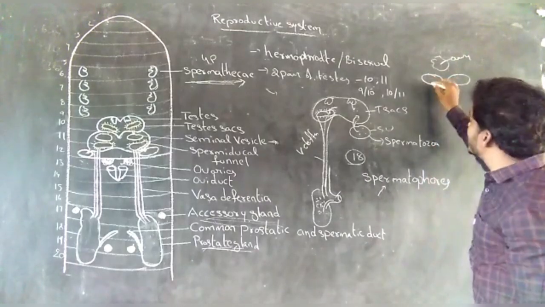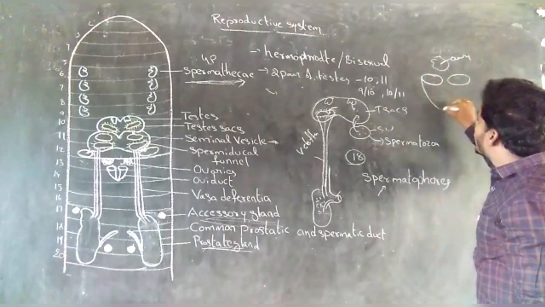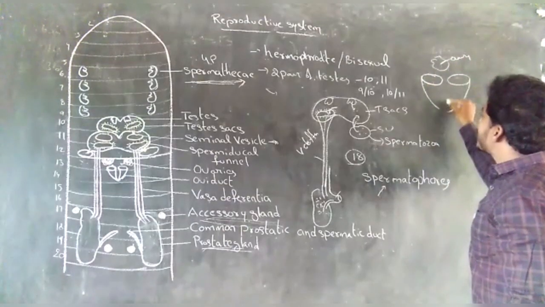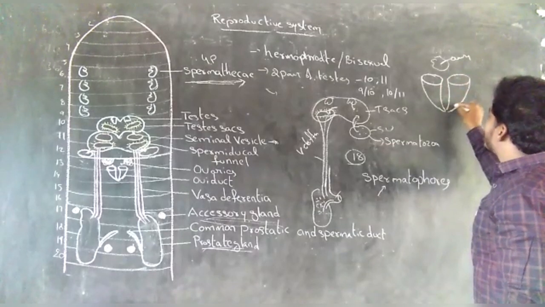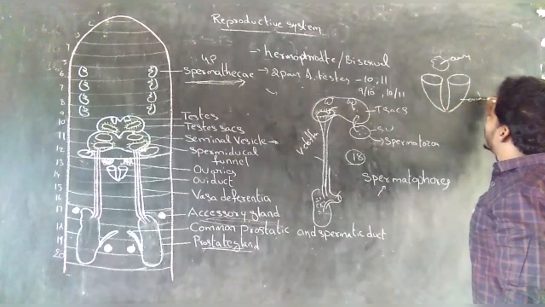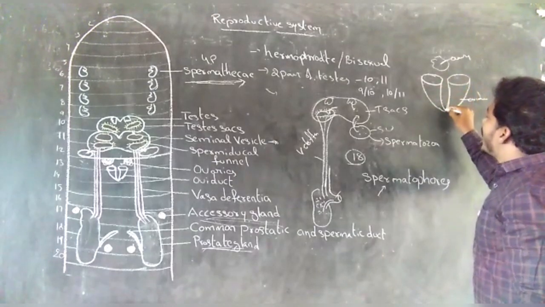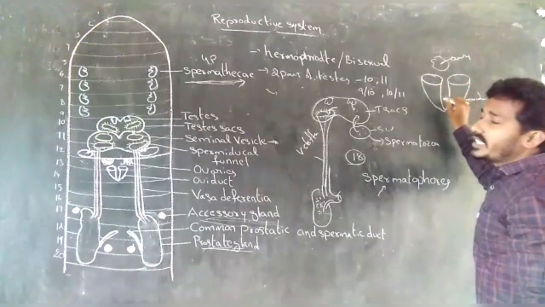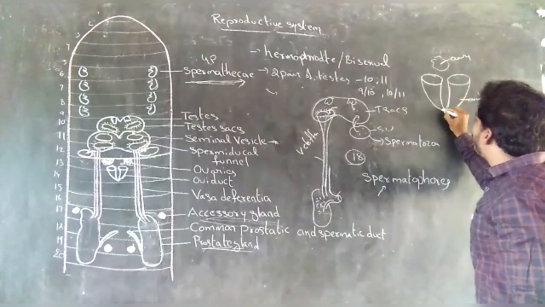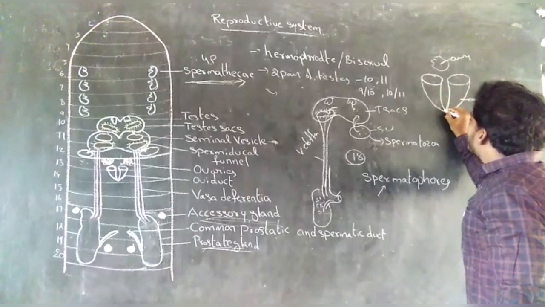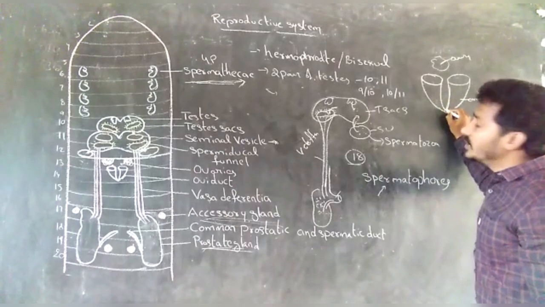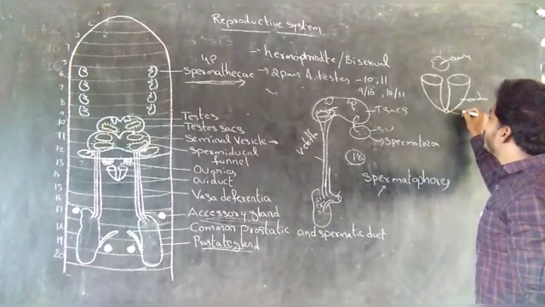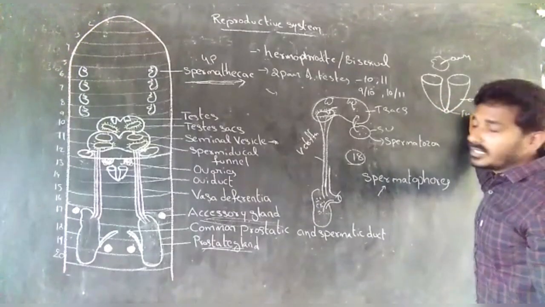These oviducal funnels continue as oviducts, and these two oviducts combine to form a common aperture. This aperture is called the female genital aperture.